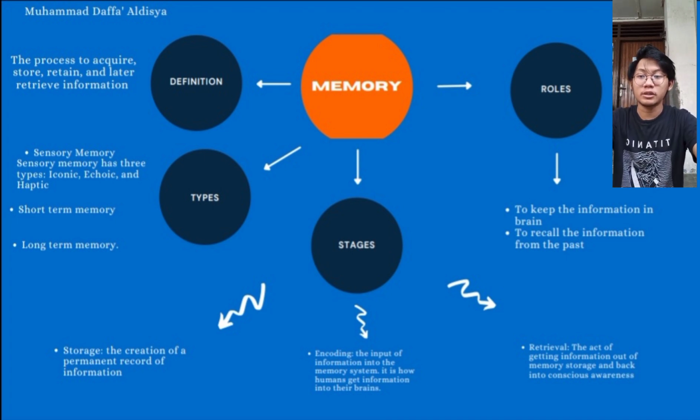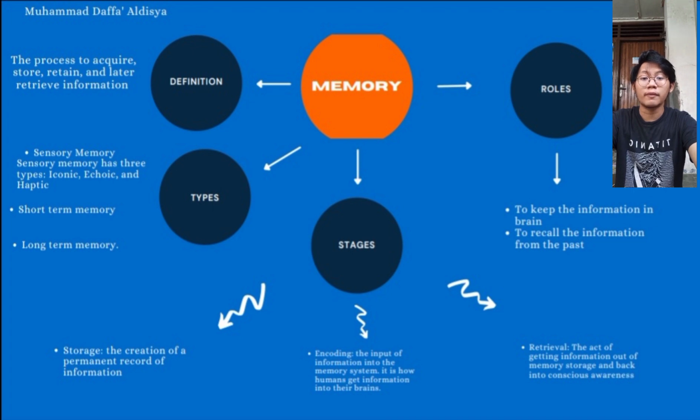Aside from its stages, memory also has three different types. They are sensory memory, short-term memory, and long-term memory. The first type is sensory memory. Sensory memory is the type of memory that allows humans to remember sensory information after the stimulation has ended. Typically, your senses only hold on to information for brief periods. Remembering the sensation of a person's touch or a sound you heard in passing is sensory memory.